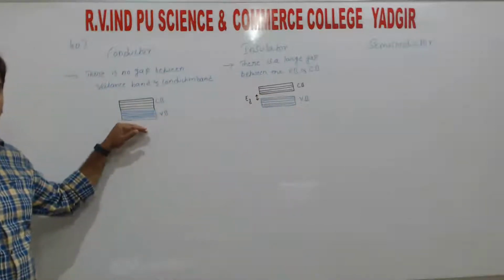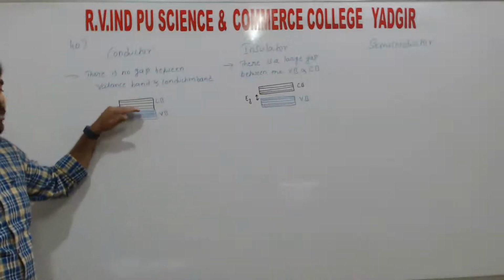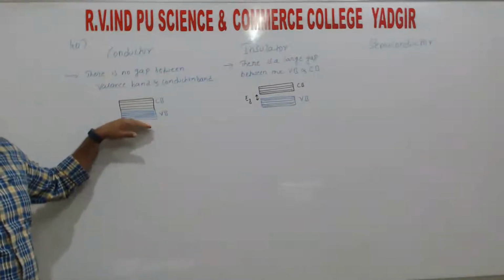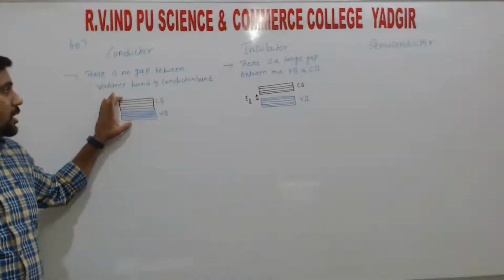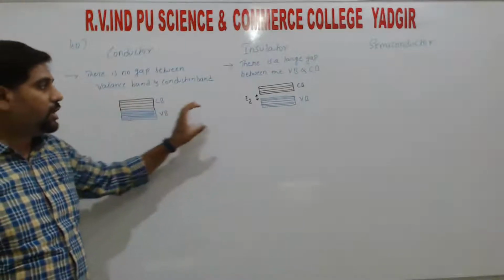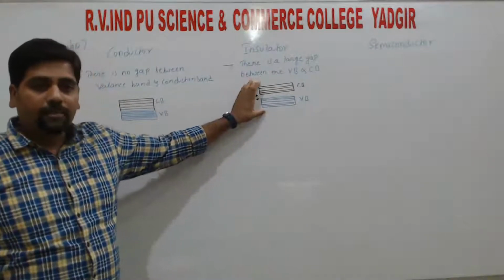Compared to that, in a conductor there is no gap between the conduction band and valence band. There is no gap between the conduction band and valence band, but here there is a gap, right?